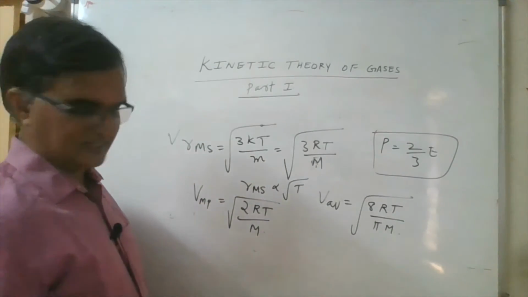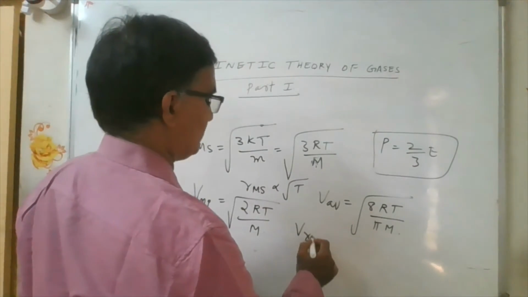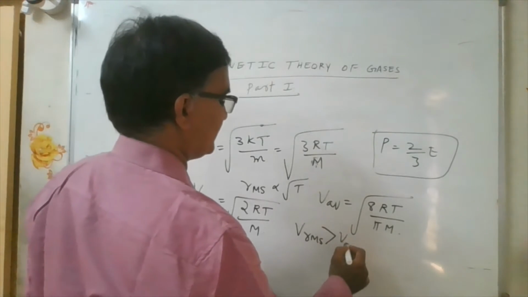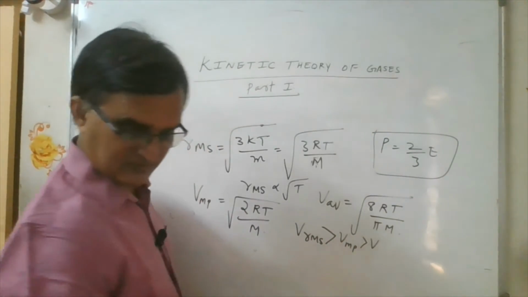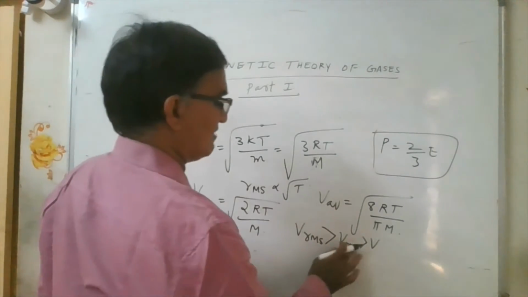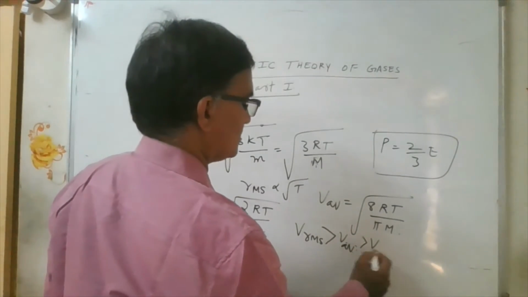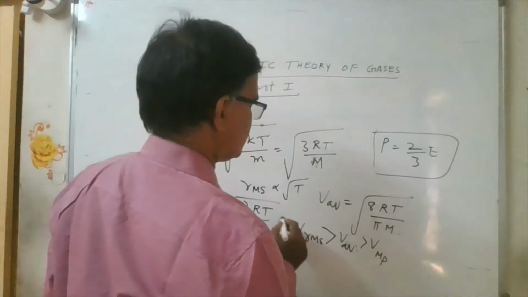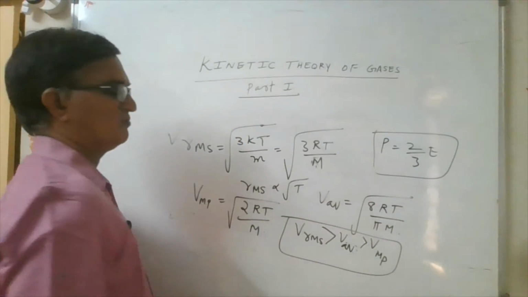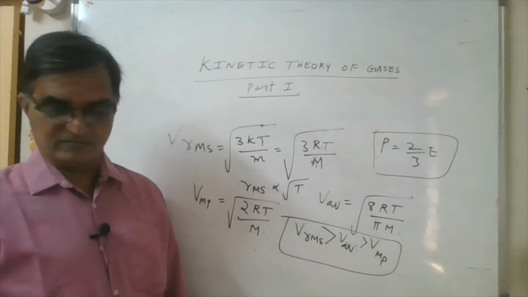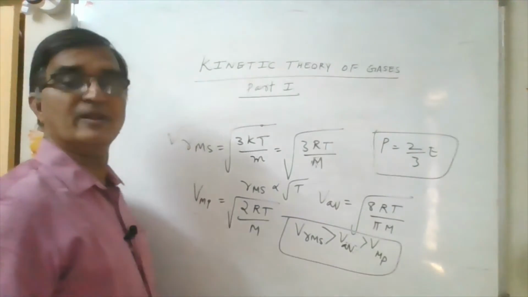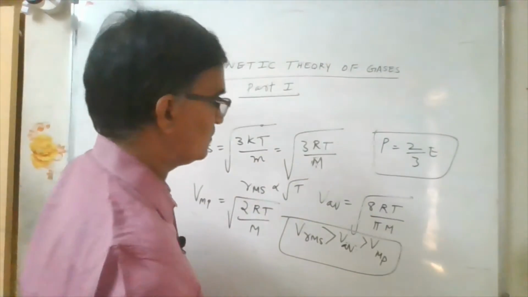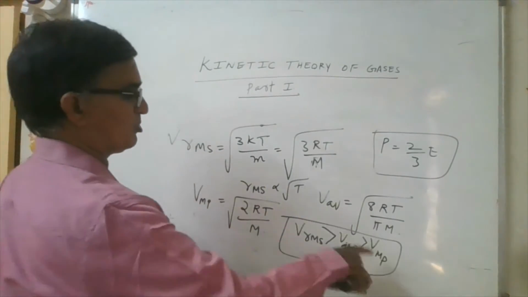So for all these relations, Vrms is greater than V most probable velocity, which is greater than V average. Sorry, V average, this is most probable velocity. This relation is important from the exam point of view.